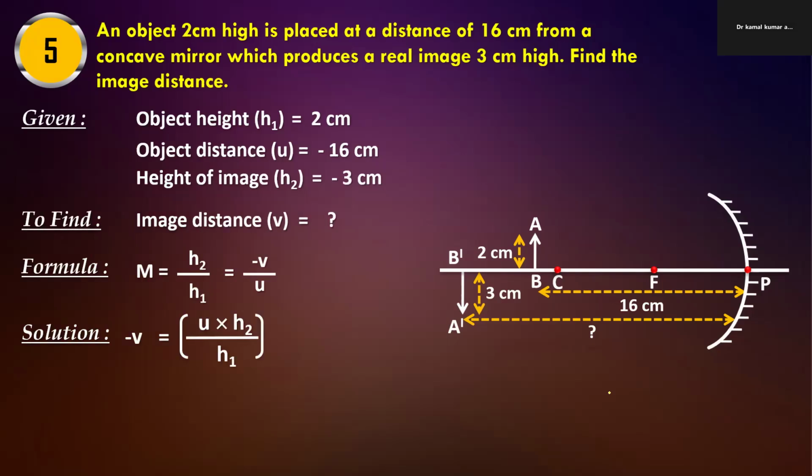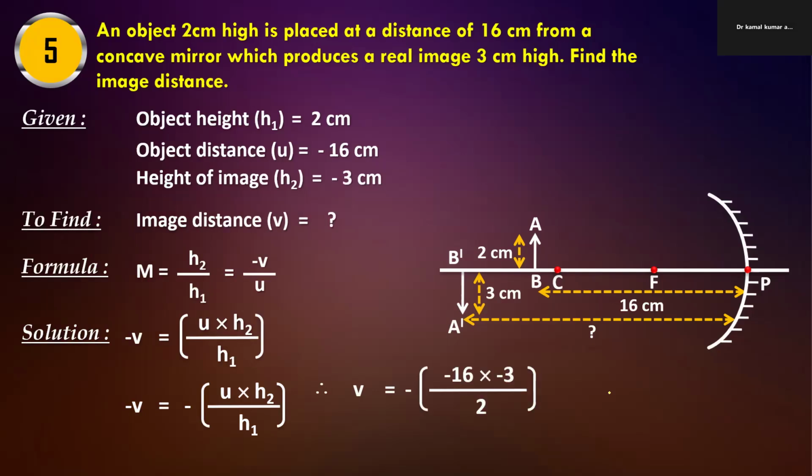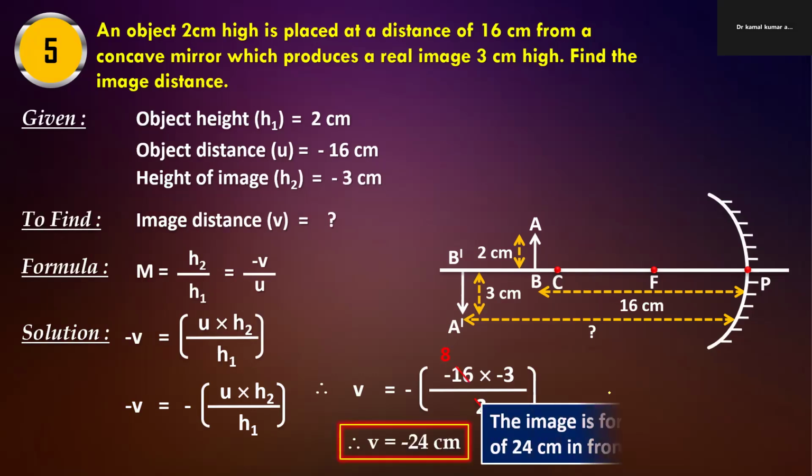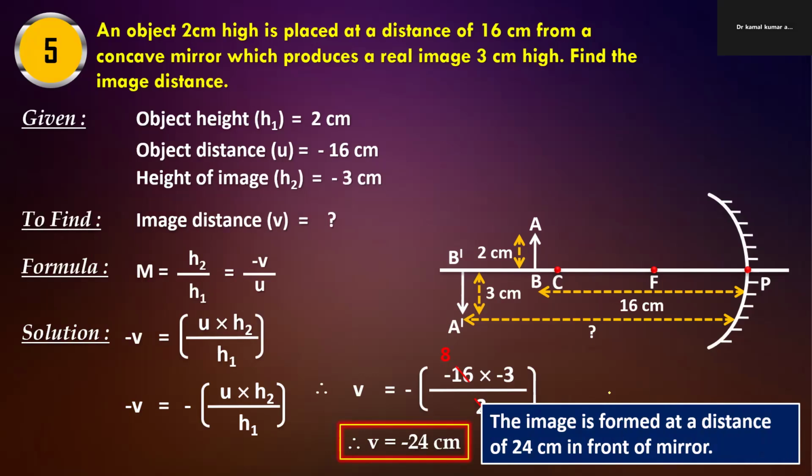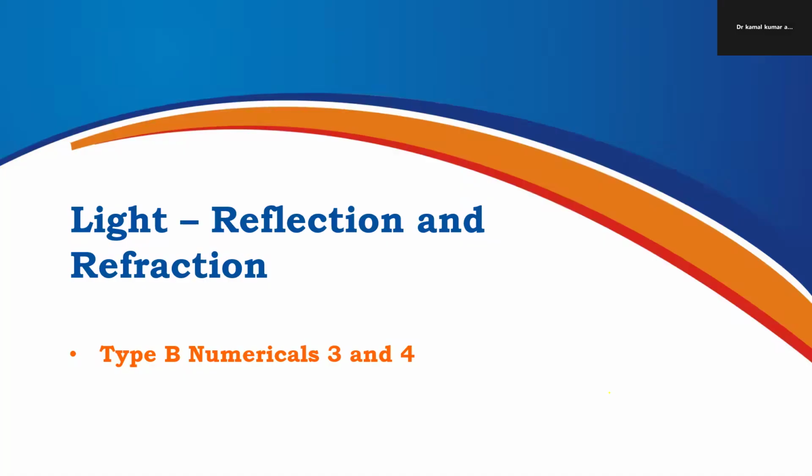Here we have h2, h1 and u, so put all these values and find the answer. 8 threes are 24, positive, but outside there is a negative sign, so finally 24 is negative. The negative sign shows that the distance is on the left-hand side, in front of the mirror.